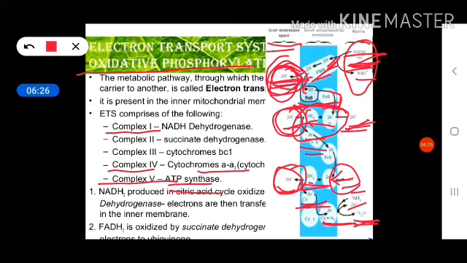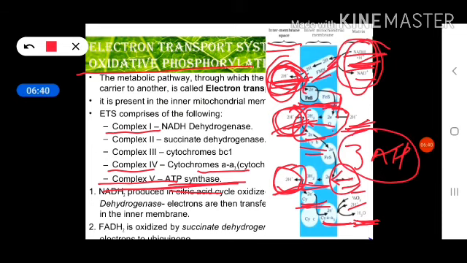Okay, now if we talk about FADH2, meaning in complex number 2, when this FADH2 is oxidized, it will convert into FAD plus 2 protons and 2 electrons. So in this way, when the electrons and protons transfer in the same manner, then at 2 places 2 protons will be transferred into the intermembrane space, and the electrons will ultimately produce 1 water molecule.